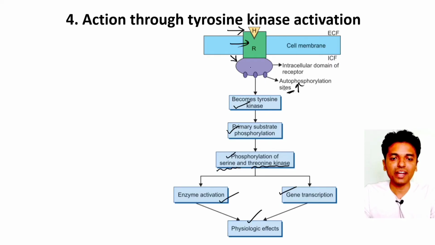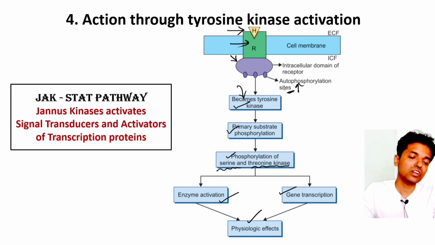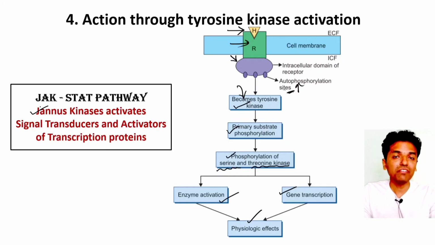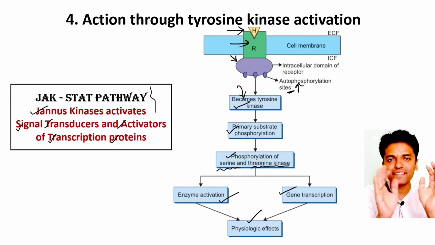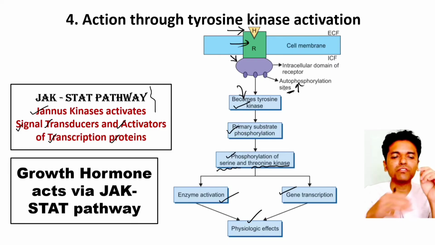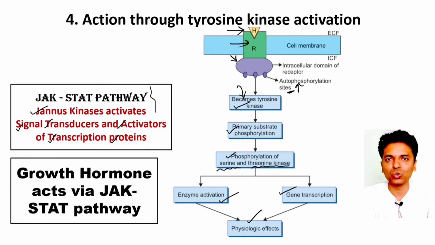Sometimes the intracellular domain of this receptor may not have tyrosine kinase, but the tyrosine kinase can be present separately inside the cytoplasm. Such tyrosine kinases are called Janus kinases. So even at that point, if the hormone comes and binds to the receptor, these tyrosine kinases present in the cytoplasm are going to become active. What are they called? They are called Janus kinases. And these Janus kinases are going to activate signal transducers and activators of transcription proteins. Hence, this pathway is called the JAK-STAT pathway. And we should remember one very important hormone which acts via this pathway, that is growth hormone.